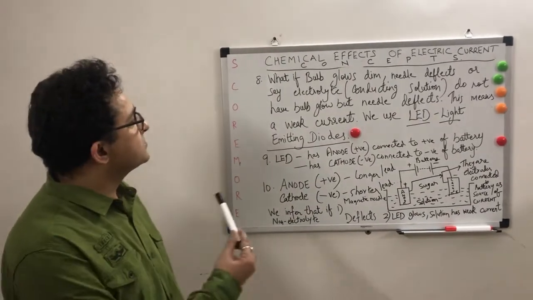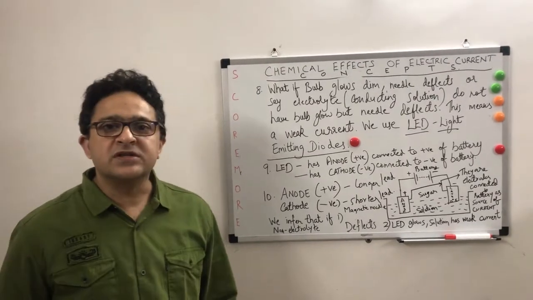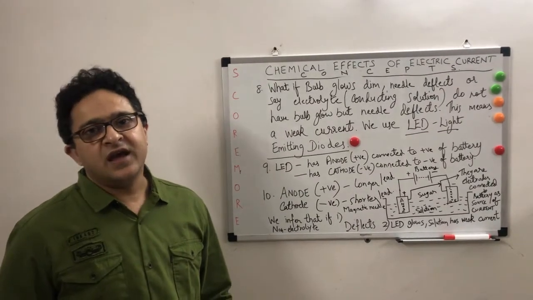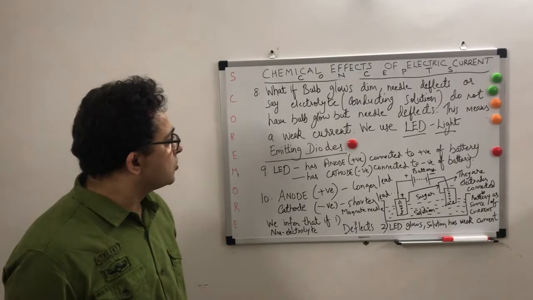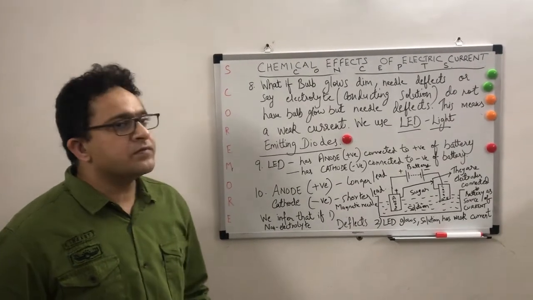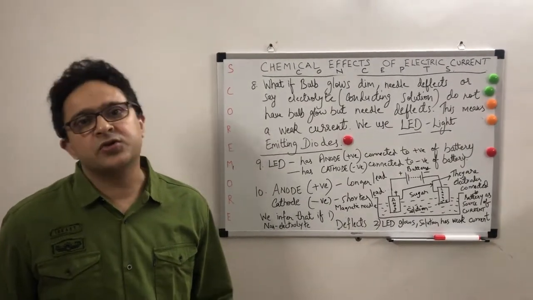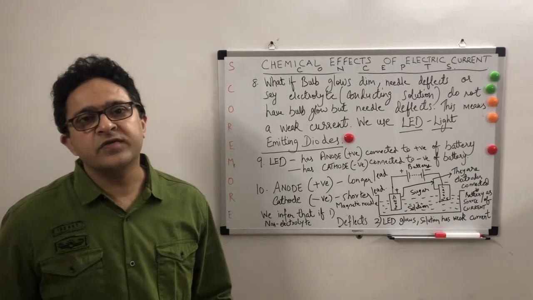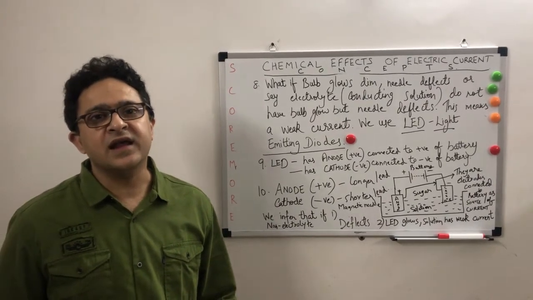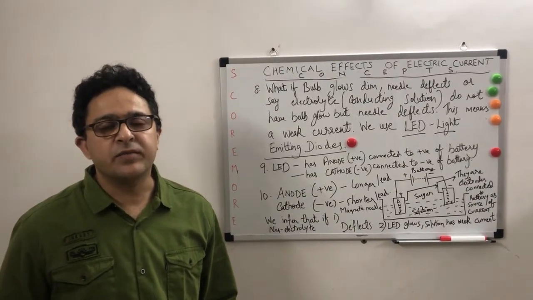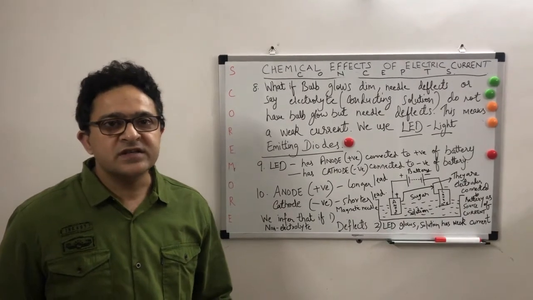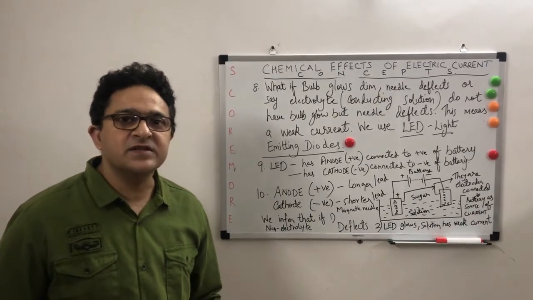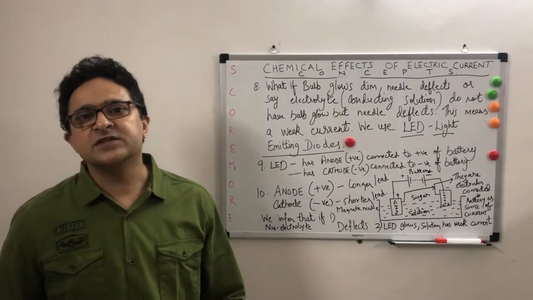So that is what it mentions here: there can be a possibility of a weak current, and we actually want to know whether there is a passage of electricity in the solution or not. So we will use an LED. A bulb will not be useful because we see that the needle is still deflecting, which means a current is still passing.